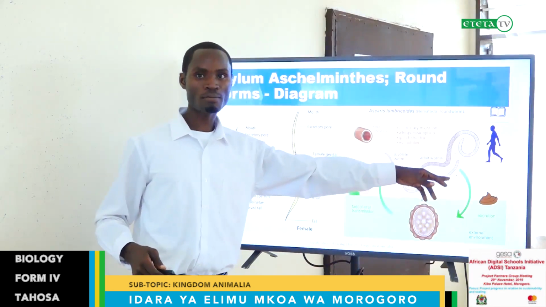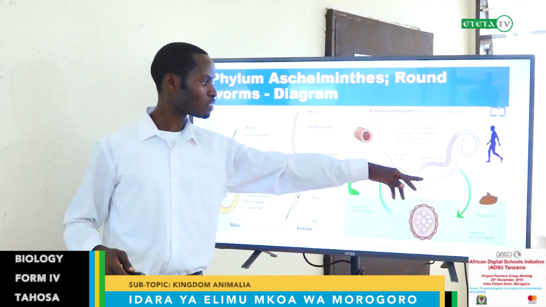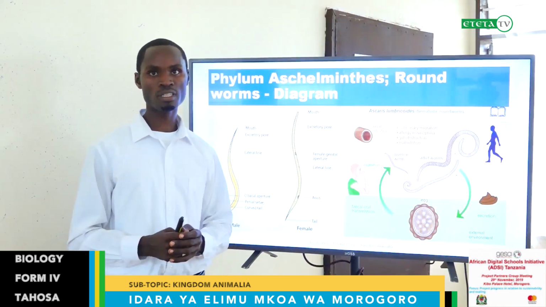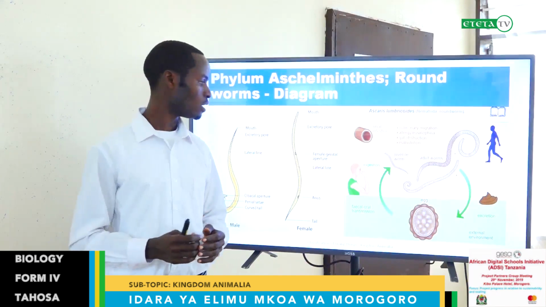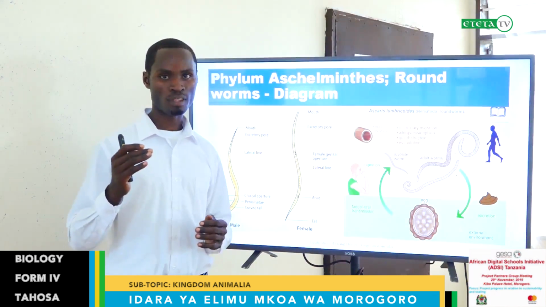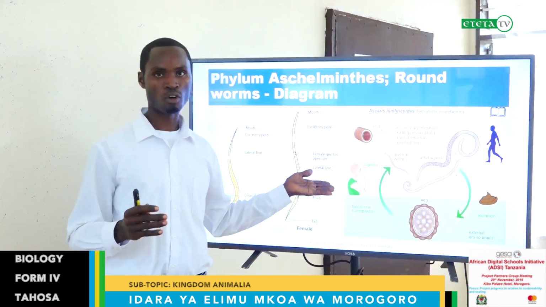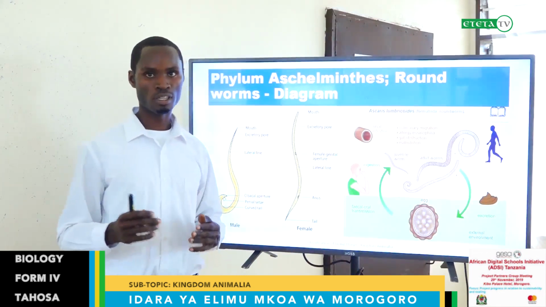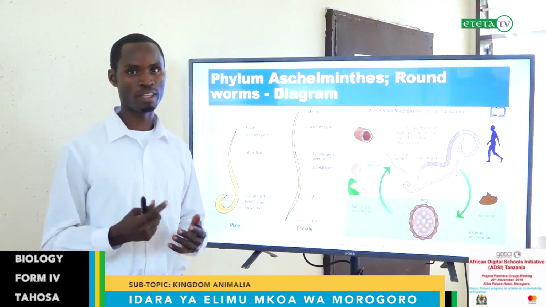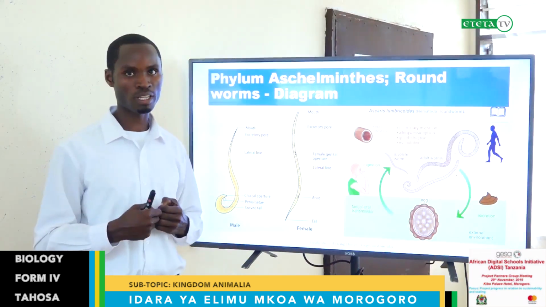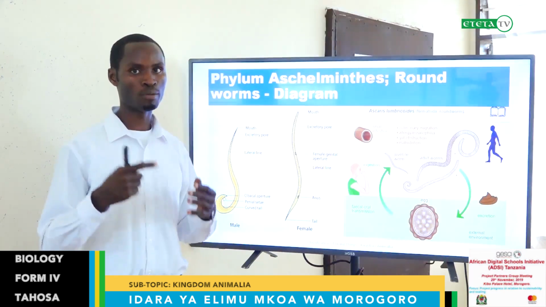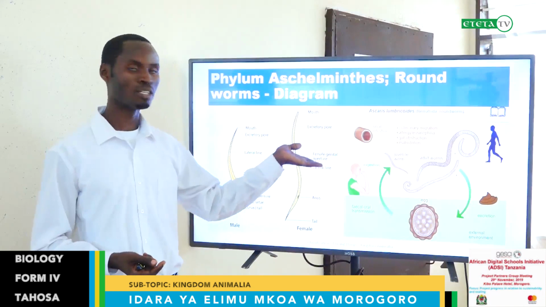The eggs will come out in stool and can spread in the soil, in the water, or somewhere else, and then we can drink or ingest them through water. When they get into your body, the eggs hatch and develop into adults. Repeat the same.